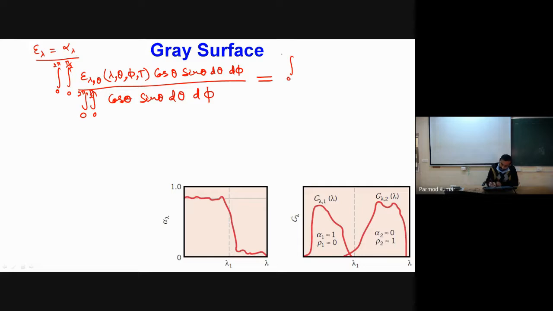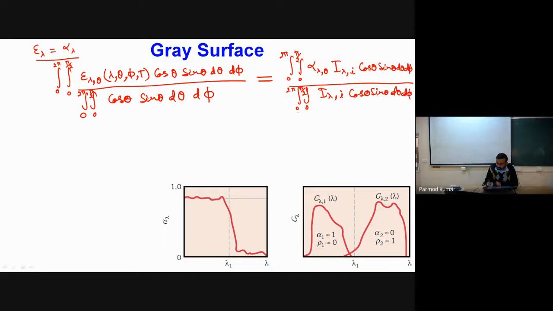The alpha lambda definition is the integration from 0 to 2 pi, 0 to pi by 2, of alpha lambda theta times the intensity of incident radiation, multiplied by cos theta sin theta d theta d phi, divided by the total irradiation. The total irradiation is nothing but the integral of I lambda,i into cos theta sin theta d theta d phi.